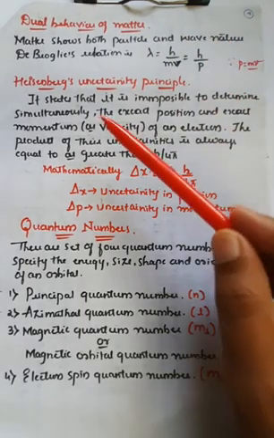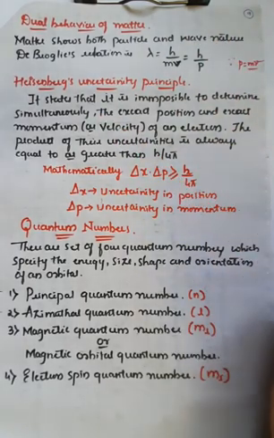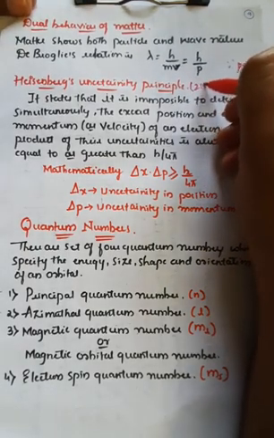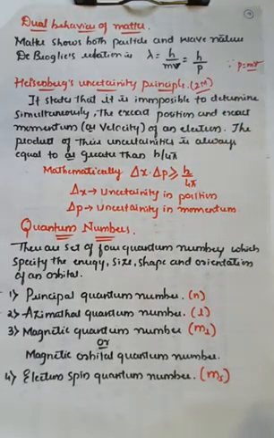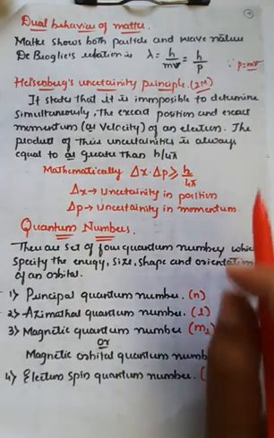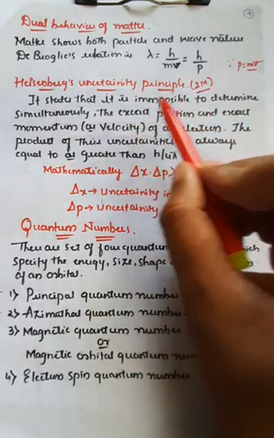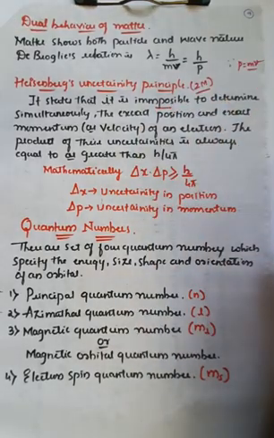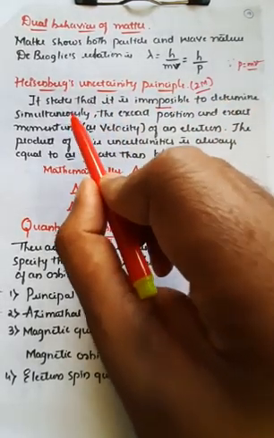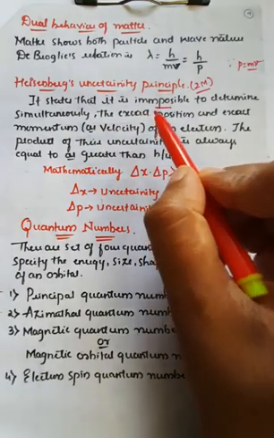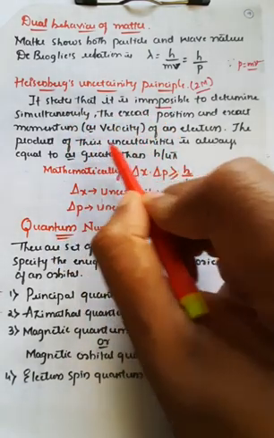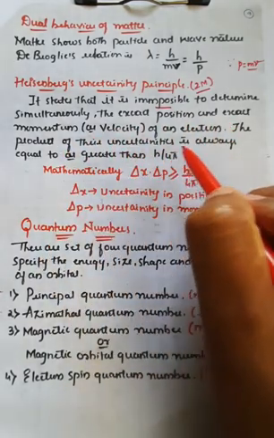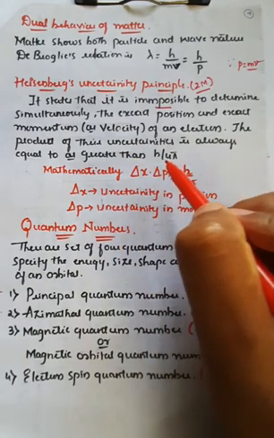Further, one of the important principles is known as Heisenberg's uncertainty principle. This can be asked for 2 marks in your annual examination. Most important principle, right? Heisenberg is the name of the scientist. He said that it is impossible to determine, understand the word impossible, we cannot determine simultaneously, which means at the same time, the exact position and exact momentum or velocity of the electron. The product of their uncertainties is always equal to or greater than h upon 4 pi.